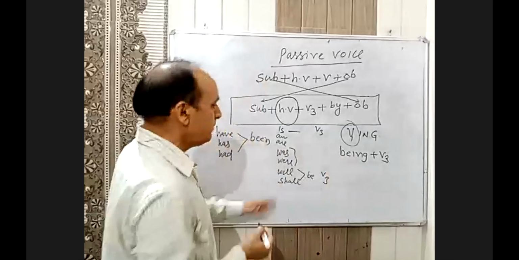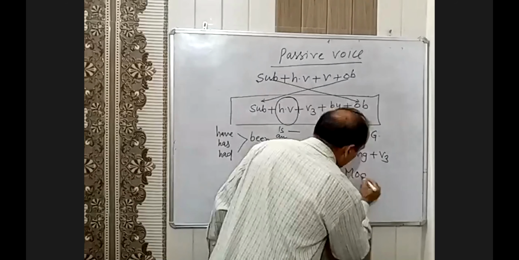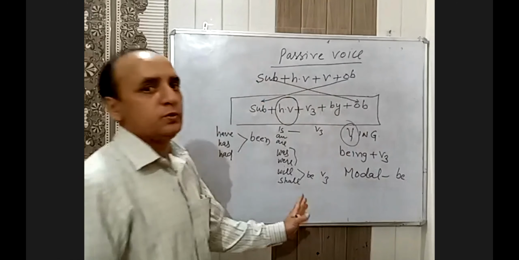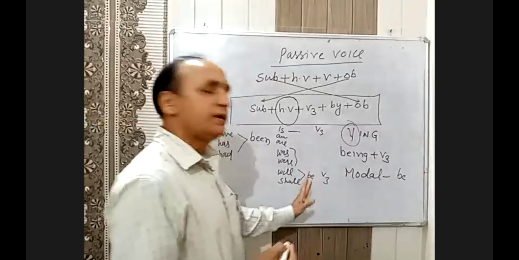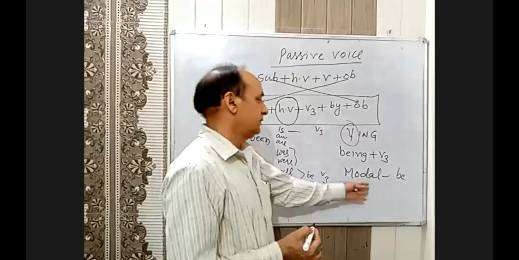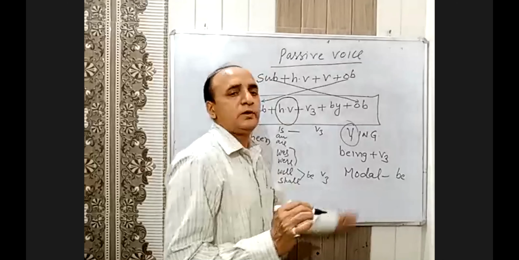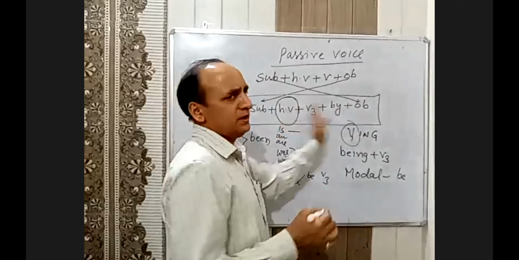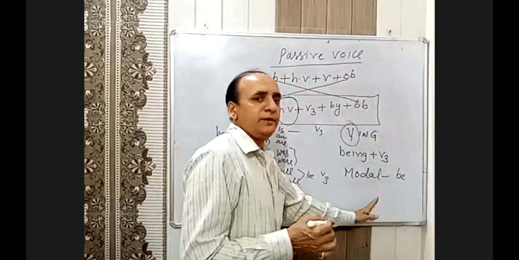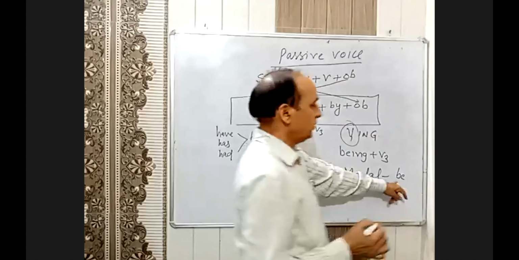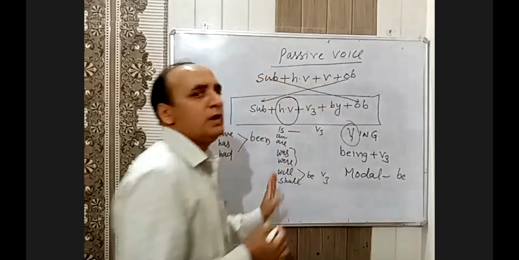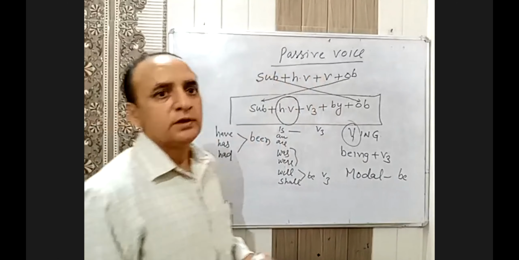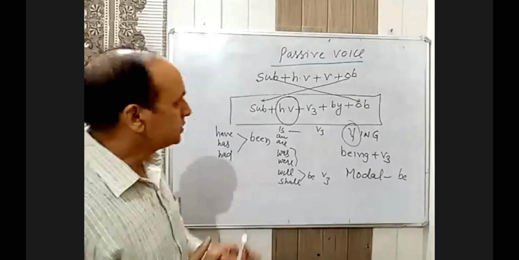And any modal, you have to use be. मॉडल के साथ क्या use करना है? Be. Same modal will be used because modals are specific verbs, and the same modal will be used with respect to person and number. Whatever the subject and object are, the modal will remain the same, with be and then third form. कौन सी form use होगी? Third form.